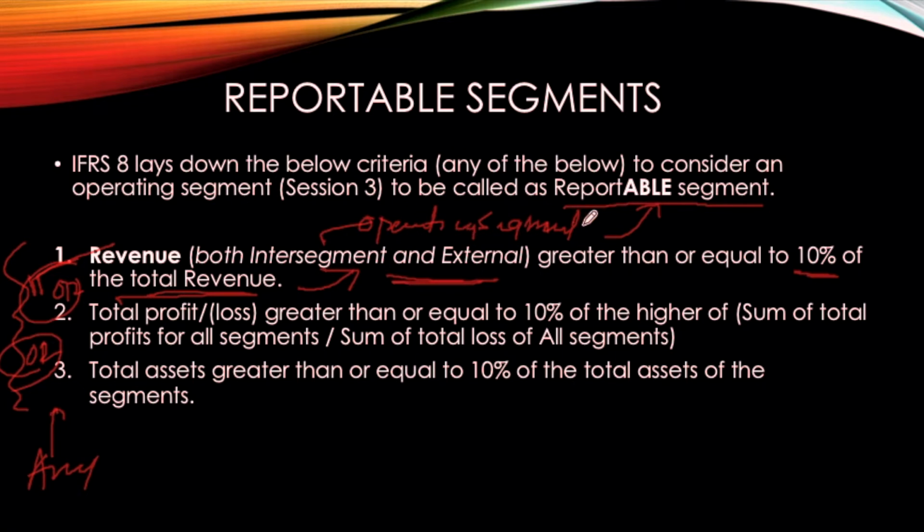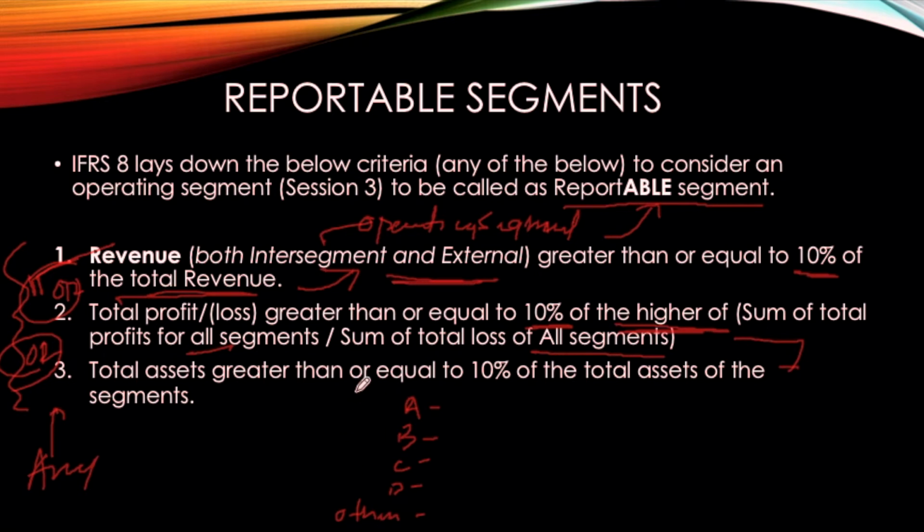The second point is if the profit or loss is greater than or equal to 10% of the higher of either the sum of total profit for all the segments, or the sum of total loss for all the segments. I will give you one example. Suppose the operating segments are A, B, C, D, and others.